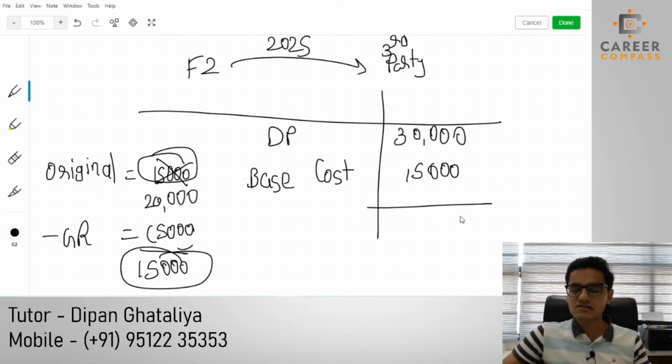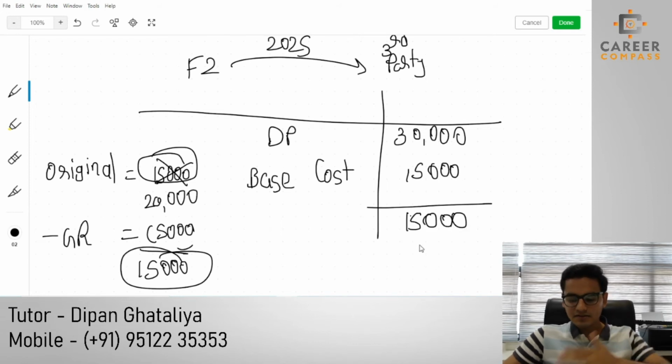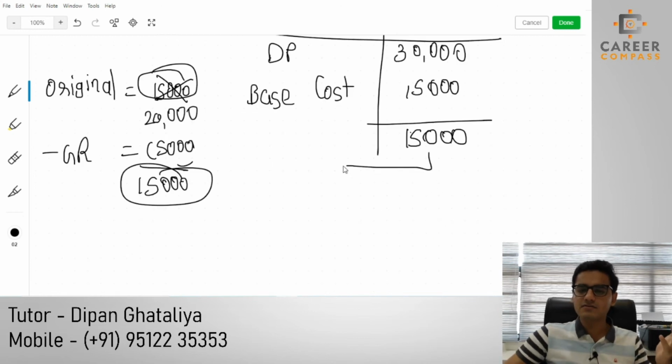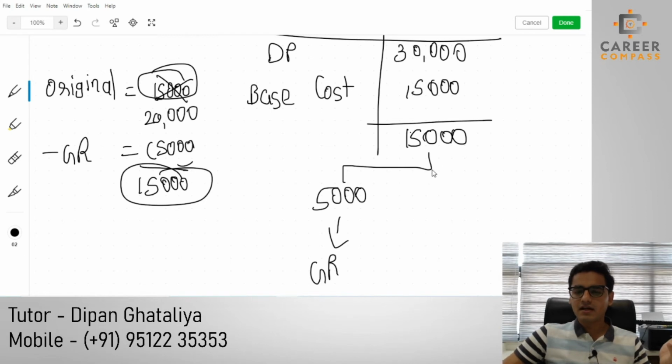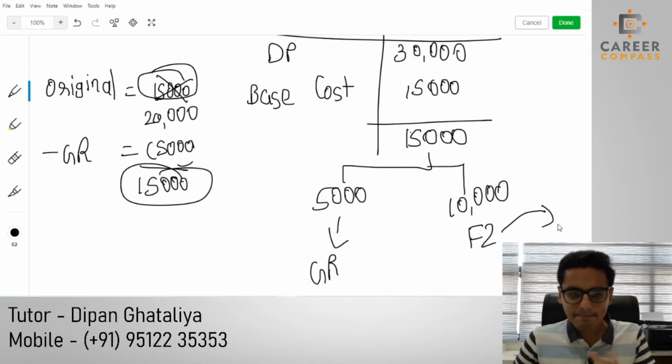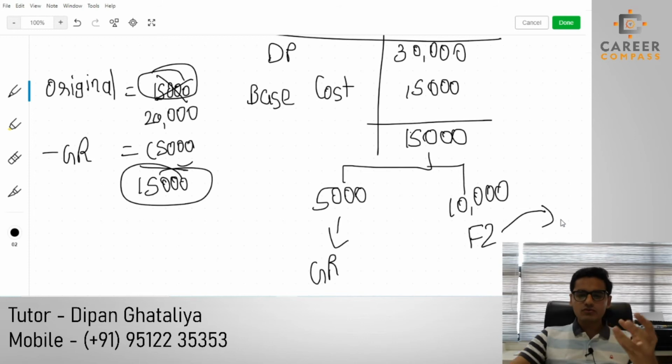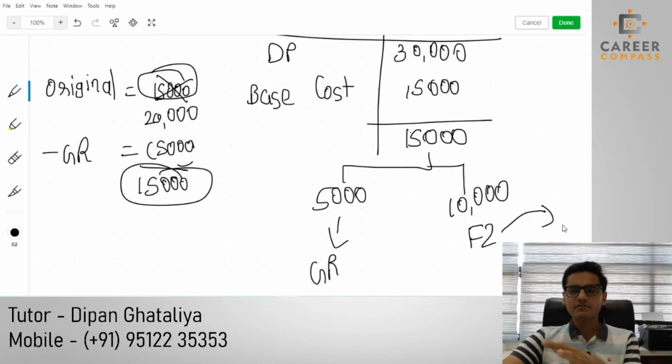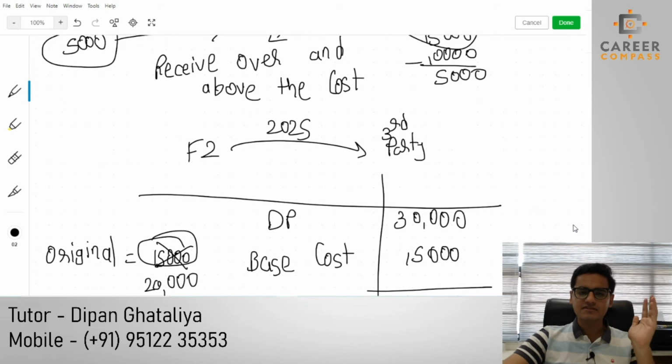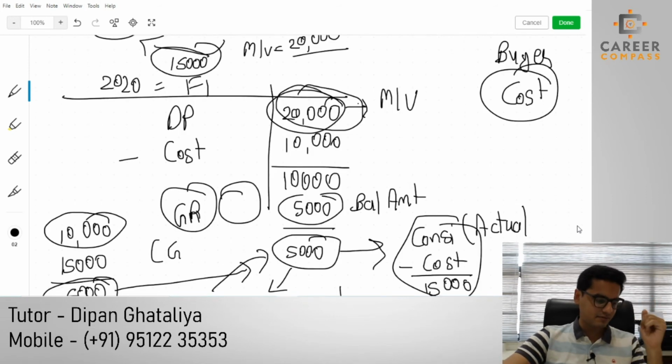So over here, students, let's come to the point. Over here the gain amount will be 15,000. This 15,000 consists of the 5,000 of the deferred gain we have got by way of gift relief, and the remaining 10,000 is the actual gain for F2 for selling the asset to a third party. Okay, so students, this is how a sale at undervalue transaction should be treated, and we will do the proforma just like this if it's a sale at undervalue.